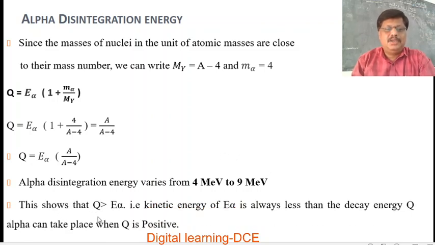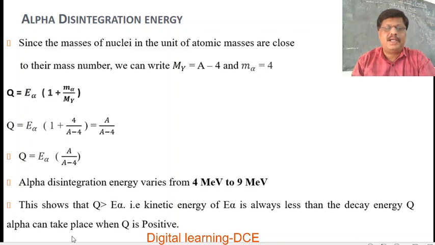This shows that Q is always greater than E alpha. That is, the kinetic energy E alpha of the alpha particle is always less than the decay energy Q. Then only does the decay of the alpha particle take place.